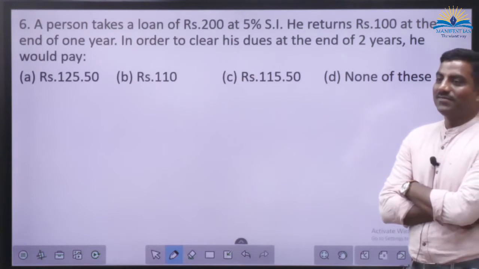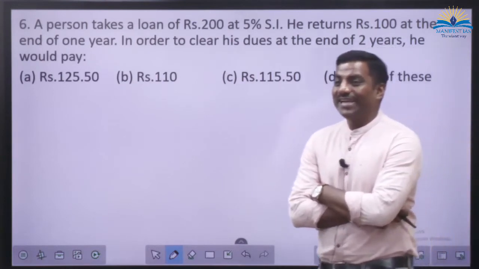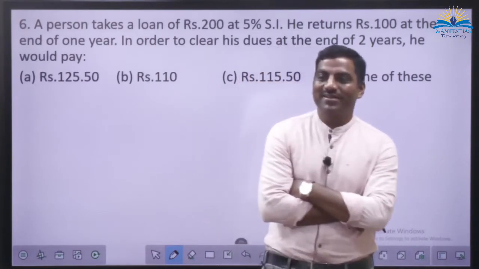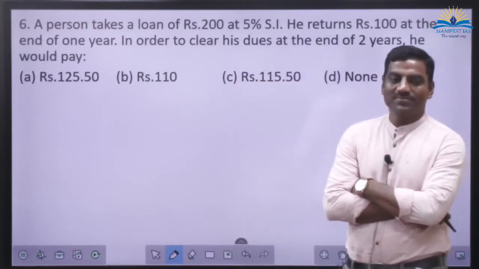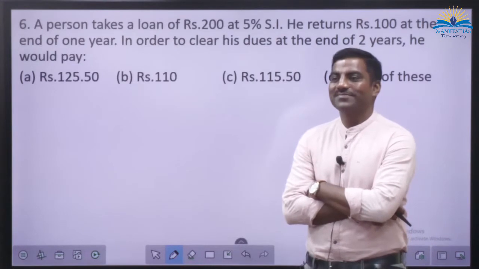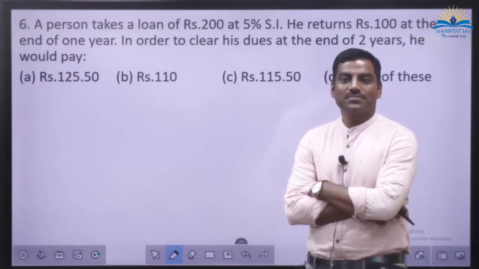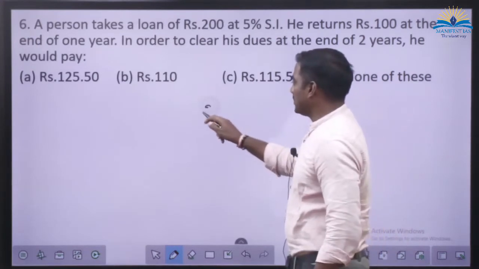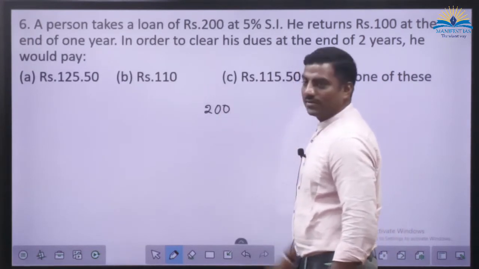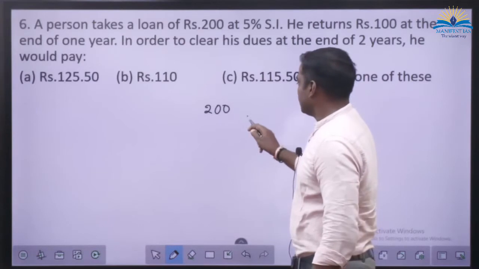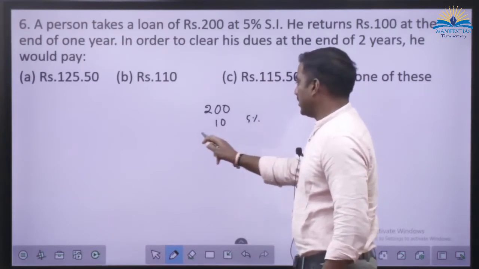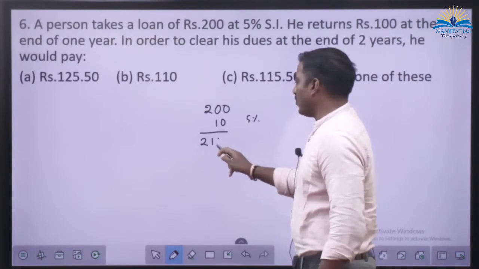That is a simple answer. 5%. If you are a banker, how much interest will you add? 10 rupees. So initially he had taken a 200 rupees loan, correct? 5% of this is nothing but 10. So his liability at the end of 1 year is 210.